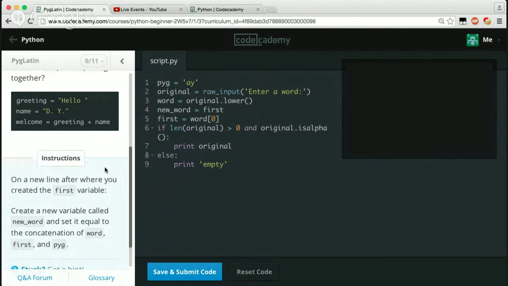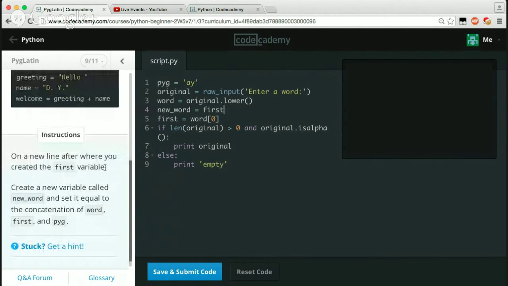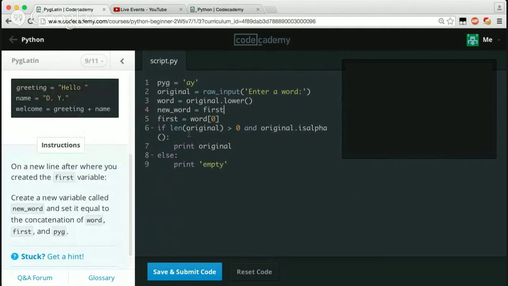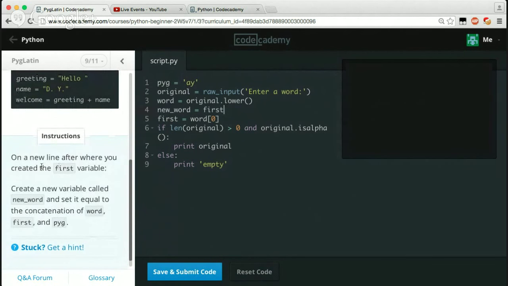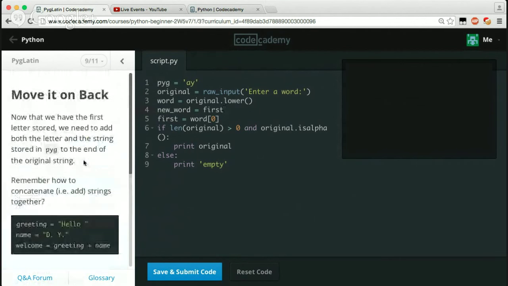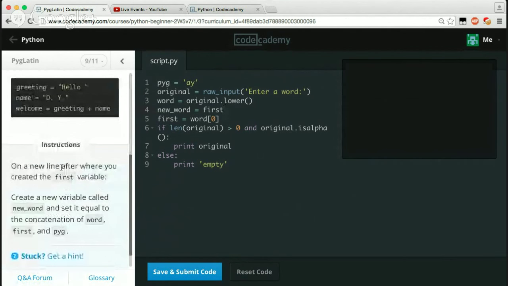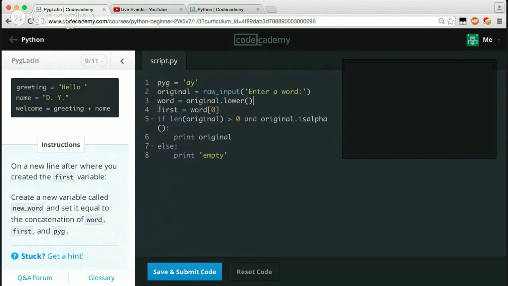Oh, to the concentration of word first. Oh, we didn't even make... okay. On a new line after where you've created the first variable, we didn't even make a first variable. Did we? No, we did, okay. Okay, cool. I'm an idiot. I lied, we did make the first.